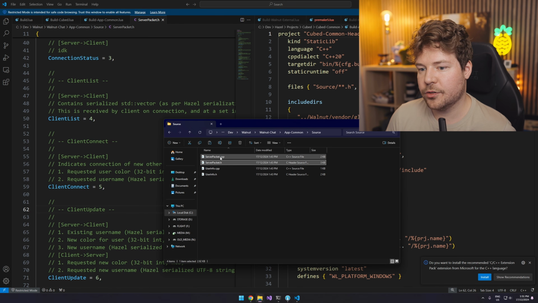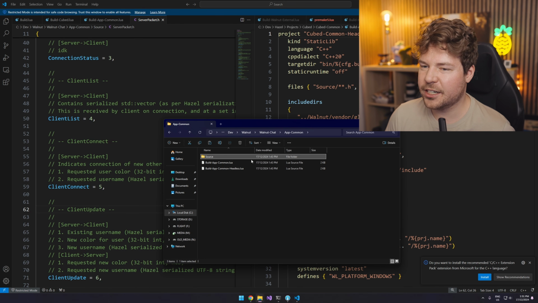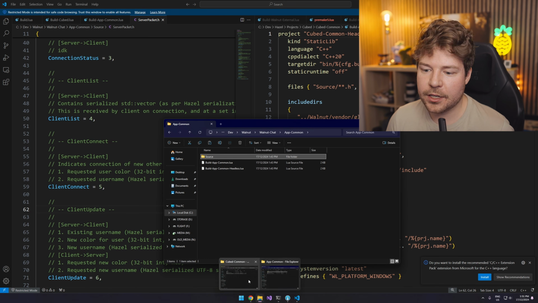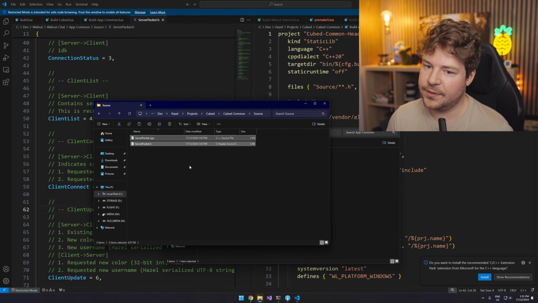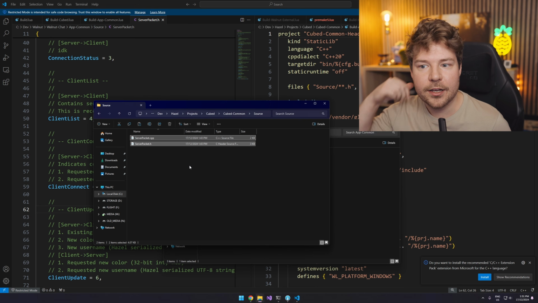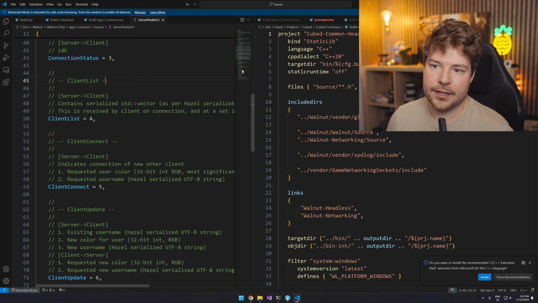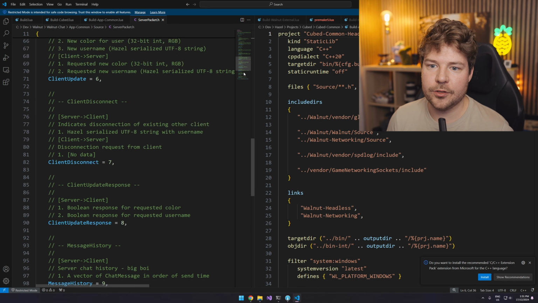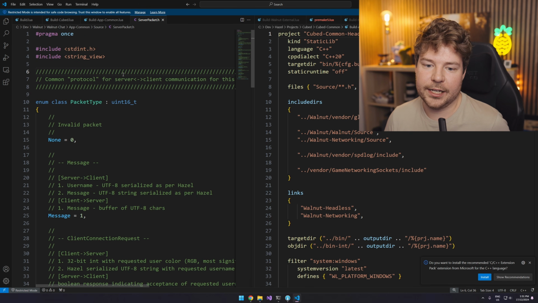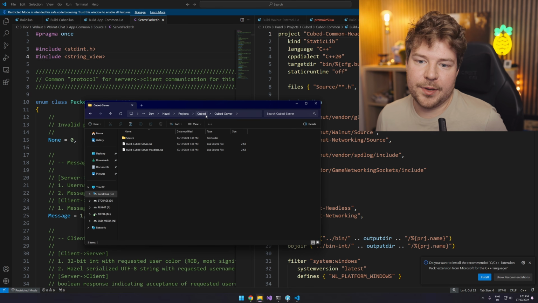So what I'm actually going to do is copy this for now. We're not actually going to use it, we're going to repurpose it, but I'm still going to copy it because I want to make sure that we have some code here to compile to test out this common library compiling, right? So I'll leave that in there because again, you can see it's very, very standalone. It doesn't actually use any functionality from Walnut chat or anything. It's just got these two includes and that's it. So it should be a pretty good dummy code file.